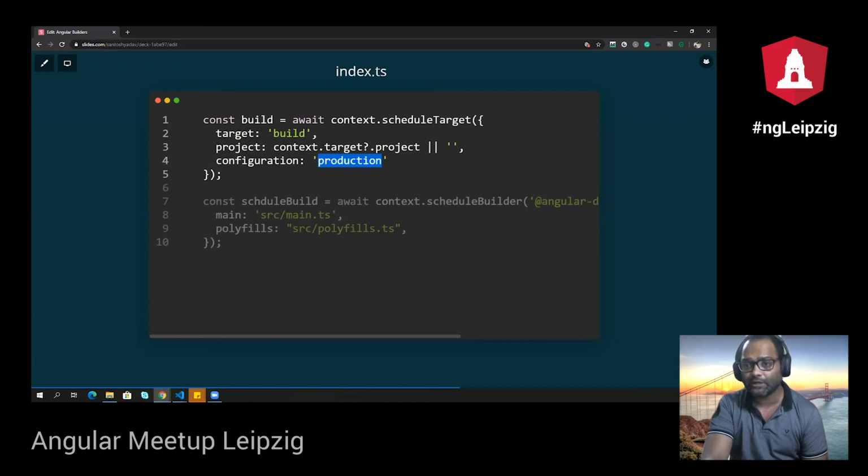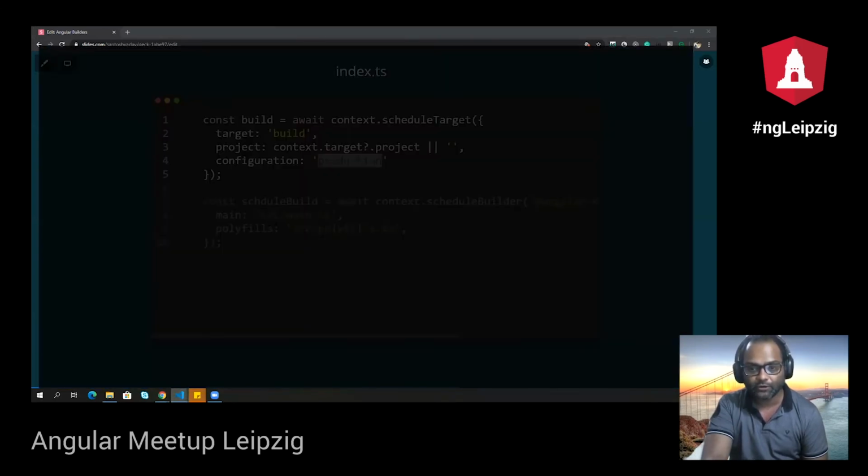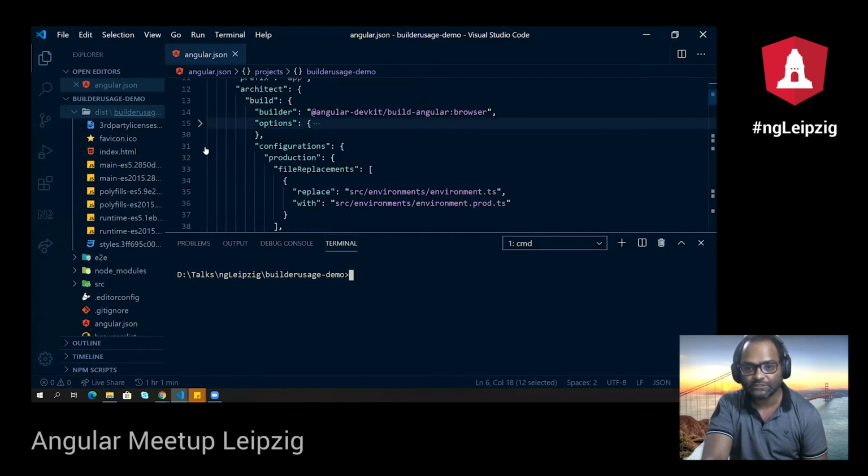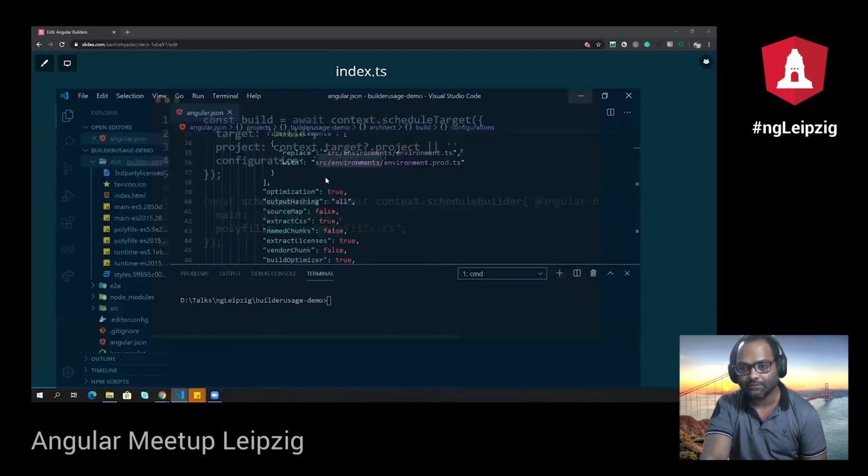We have just overwritten the entire build process. You can also override one more thing. If you see your angular.json, and I go to the builder options, you also have configurations. It is also possible to override configurations. I will show you that in some time as well.